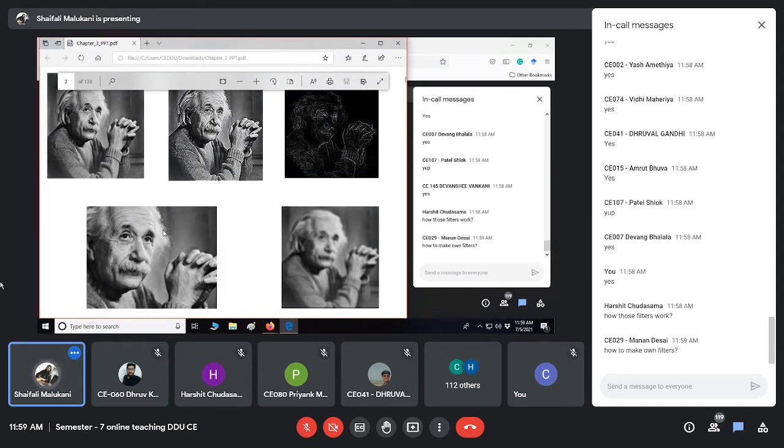So that's true. Yes, then you learn how to make your own filters. That is what the subject is. In the first session itself, you are going to learn many of these filters. You will make your own filter. You will do that encoding itself.